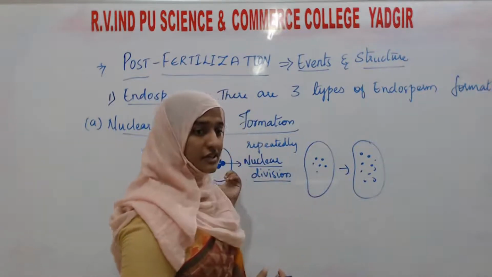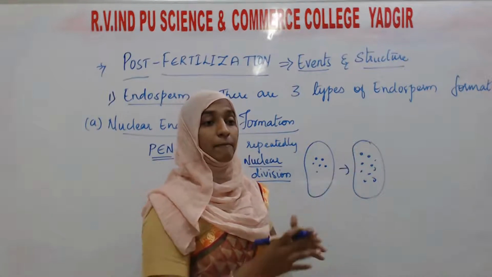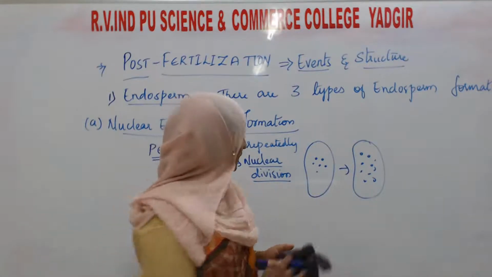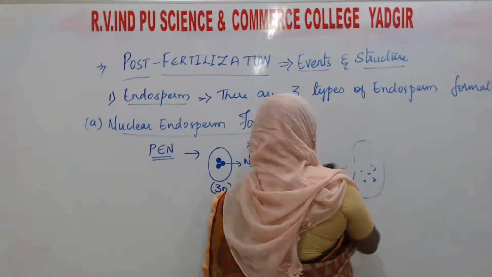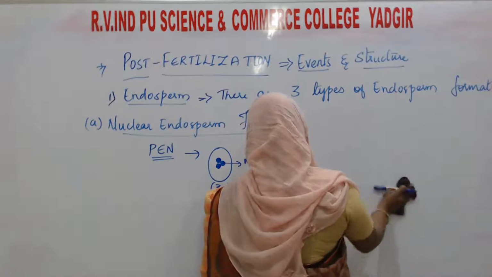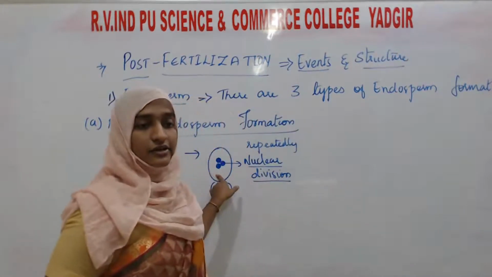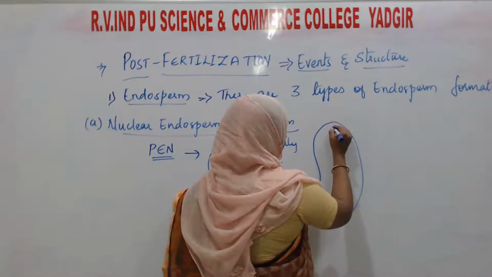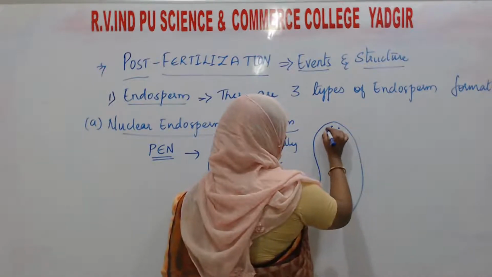Compared to the first stage, in the later stage many nuclei form, and these we call free nuclei.